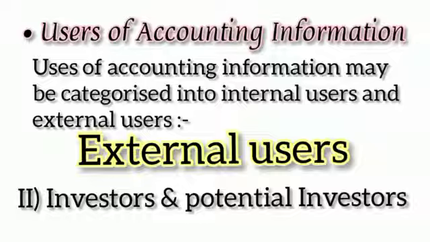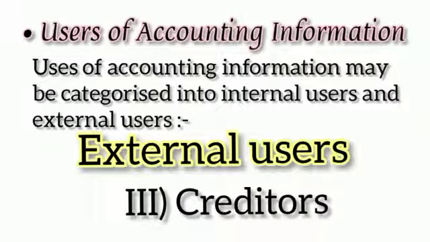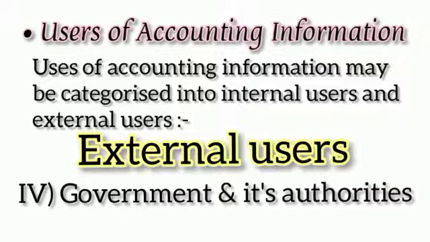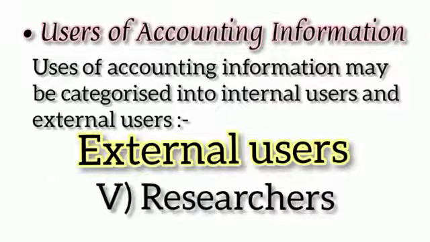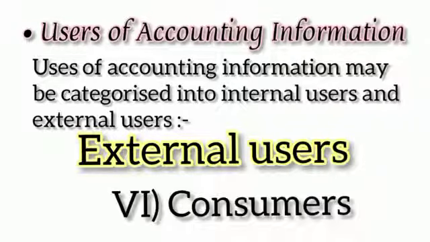Investment involves risks and also the investors do not have direct control over the business affairs. Third, that is creditors. Creditors are those parties who supply goods or services on credit. Number 4, that is government and its authorities. The government makes use of financial statement to compile national income accounts and other information. 5. Resources. Resources use accounting information in their resource work. Number 6. Consumers. Consumers require accounting information for establishing good accounting control so that cost of production may be reduced with the resultant reduction in the price of products they buy.